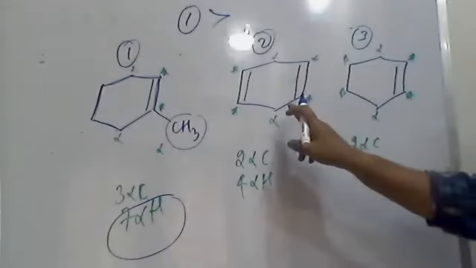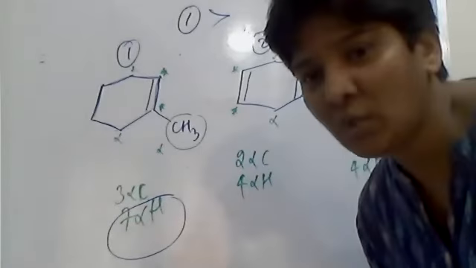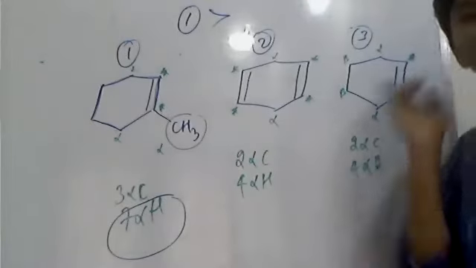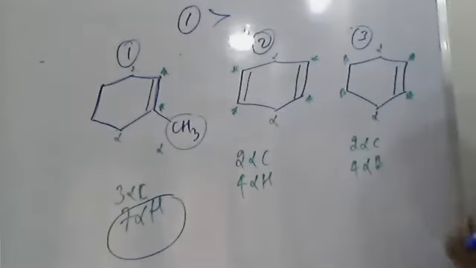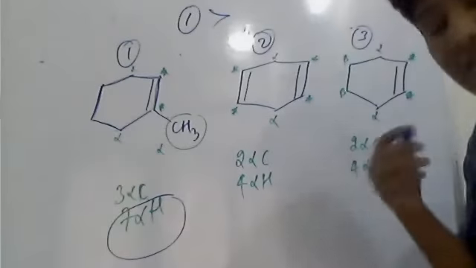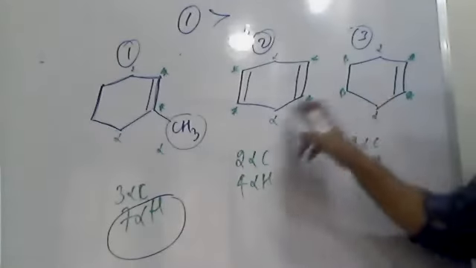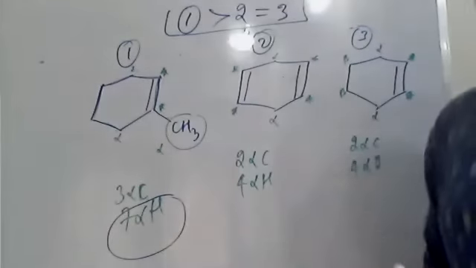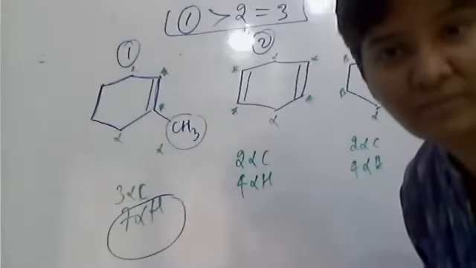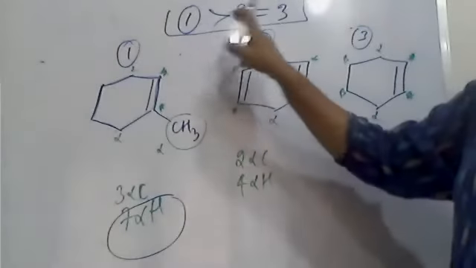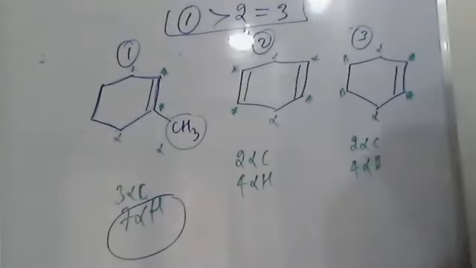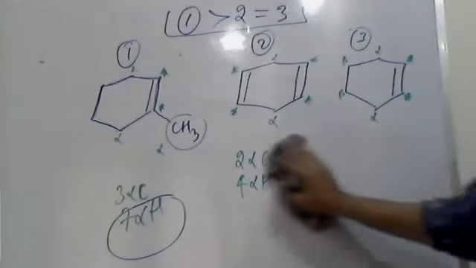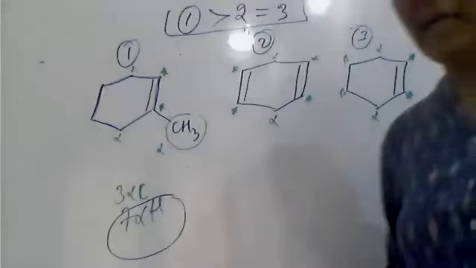What is next? Between these 2 and 3, as you said, is 2 more than 3? Here 2 and 3 are the same stability, because the number of alpha hydrogens is the same. Sometimes you will get it like this. So 1 is more stable, and 2 and 3 are the same. Okay, the next question. I think you got the answer.